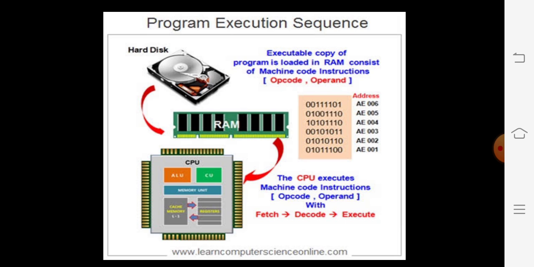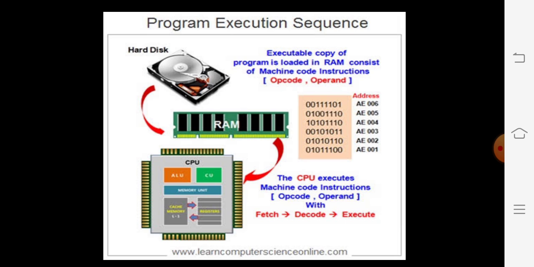RAM has several registers, and each register has cells. A cell is a memory location where the actual data can reside. It is addressed by binary numbers. From the RAM, it is given to the ALU, arithmetic and logical unit, which resides in the processor.